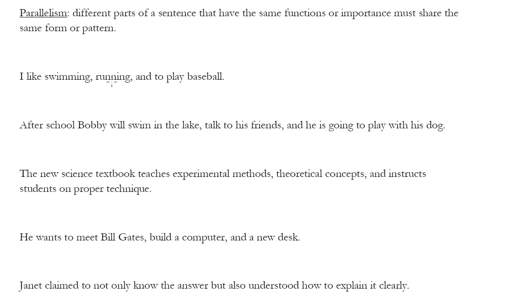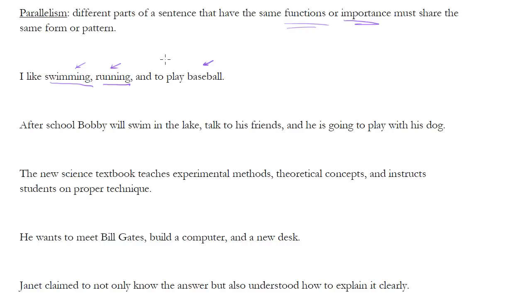I like swimming, running, and to play baseball. So we know what this means, and I suppose in some sense grammatically it's not terrible, but there's a parallel issue, because notice we have a list of things. I like swimming, running, and to play baseball. So wait a minute. Gerund, infinitive. Wait a minute, that doesn't work. They need to be in the same form, right? They share the same function. They're both what I like, and they have the same importance, right? They're all in this list.